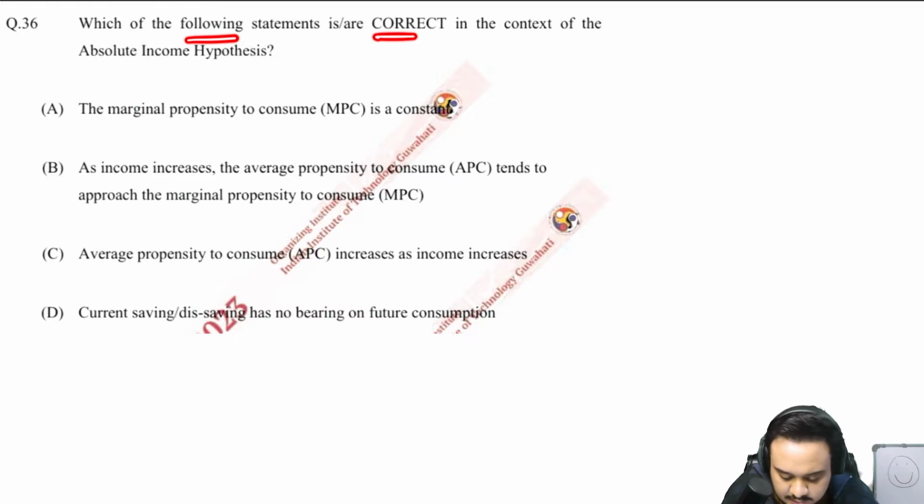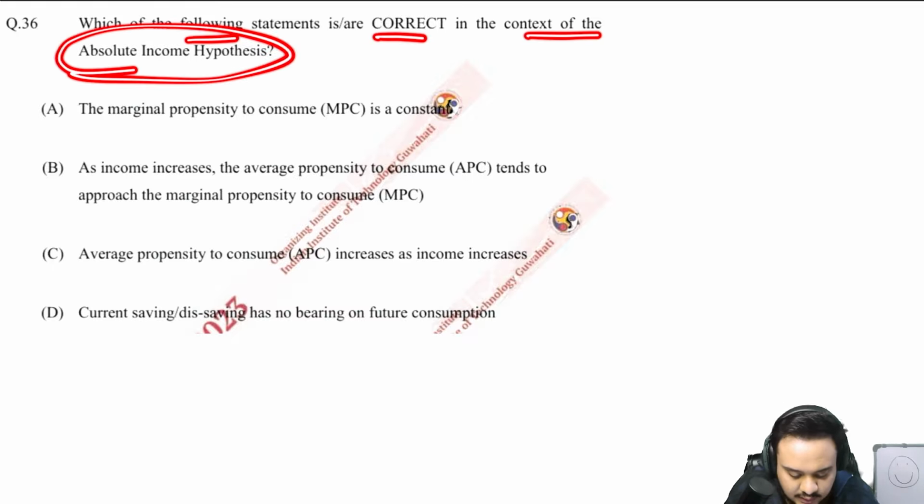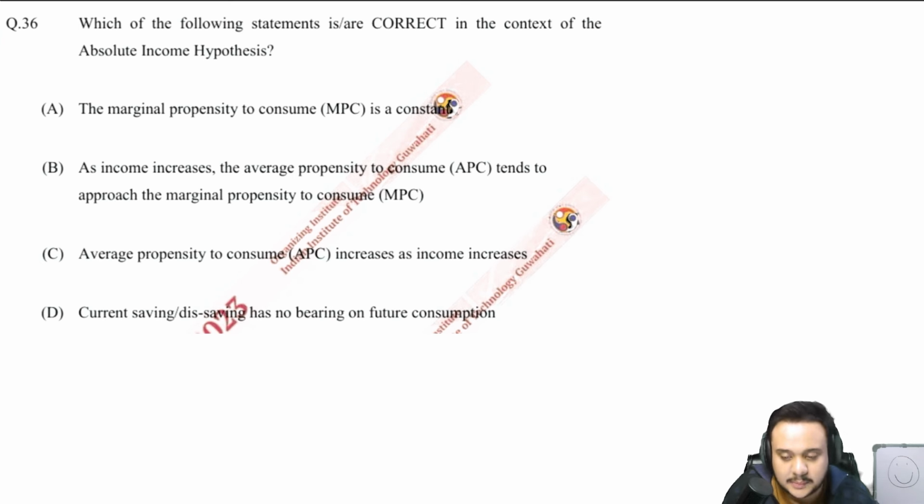Which of the following statements are correct in context of the absolute income hypothesis? I'll not spend a lot of time teaching all of this right now, okay? It is all included in the notes, and I'll make a separate lecture if required, but I don't want to make the video very long.